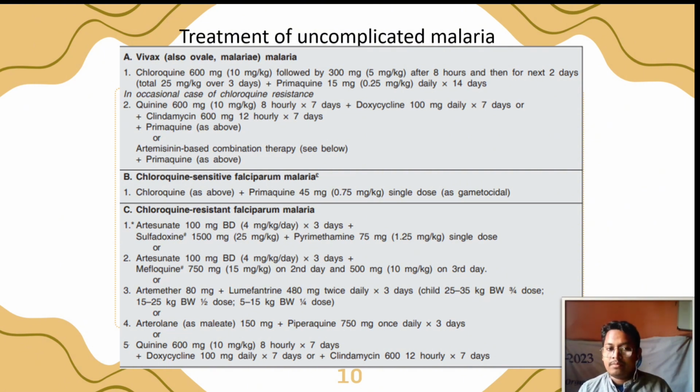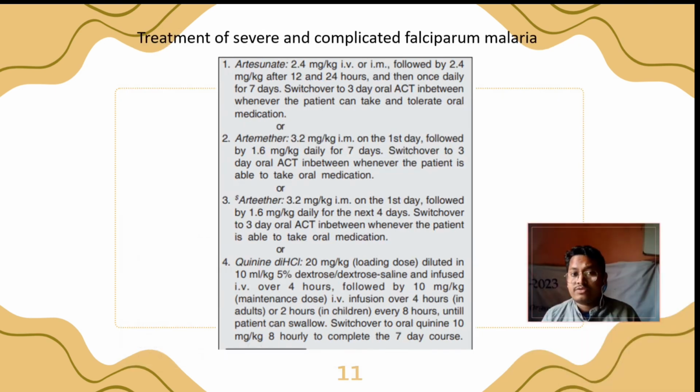For chloroquine-sensitive falciparum malaria, chloroquine and primaquine single dose are used. For the treatment of severe and complicated falciparum malaria, artesunate, artemether, arteether, quinine dihydrochloride, etc. are used.